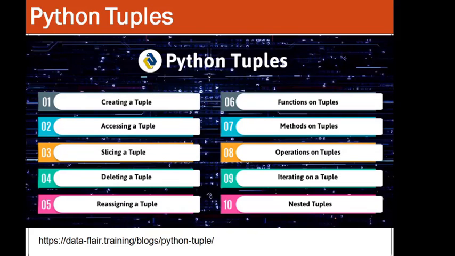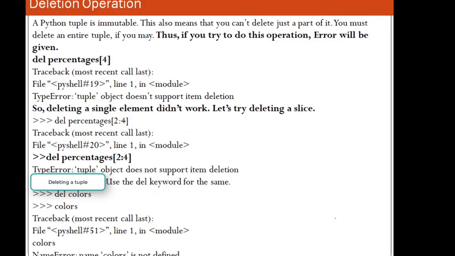Now we are moving towards deleting a tuple. Here there is a difference: a Python tuple is immutable. This also means that you can't delete just a part of it. Here is a difference between list and tuple.